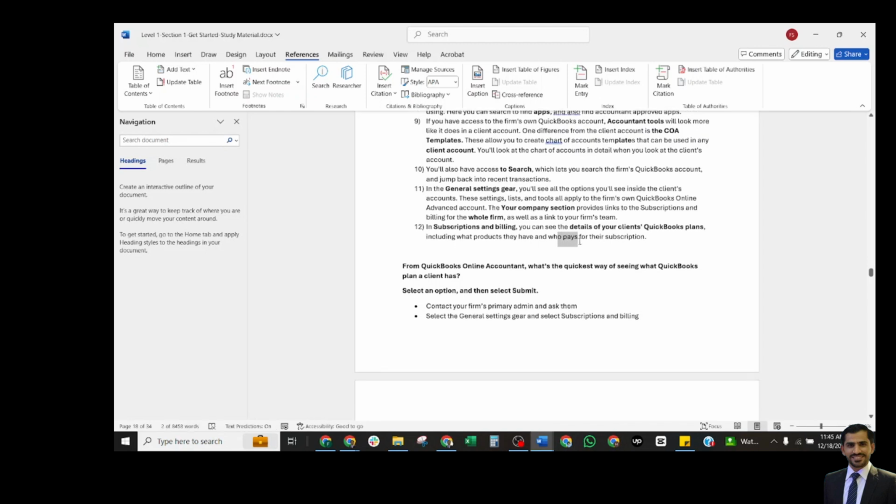In QuickBooks Online accountant, there is an option where you may pay on behalf of your client, or your client may pay their own subscription. These are the two options. If you are paying your client's subscription, it will be shown here.